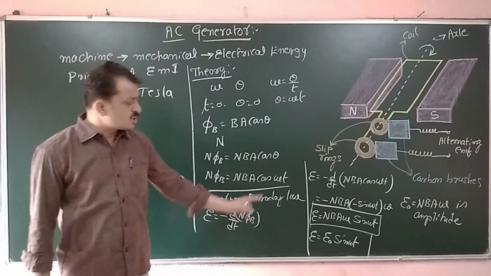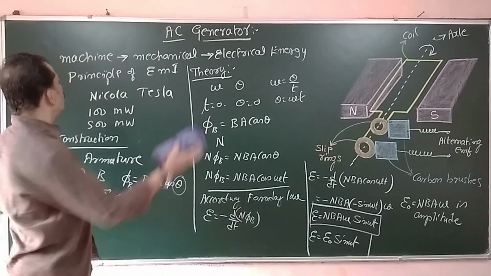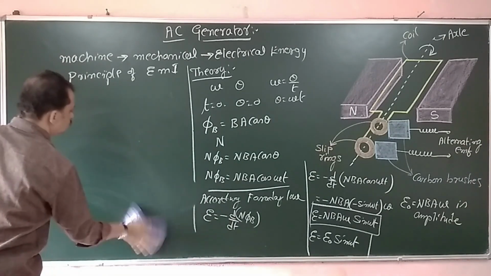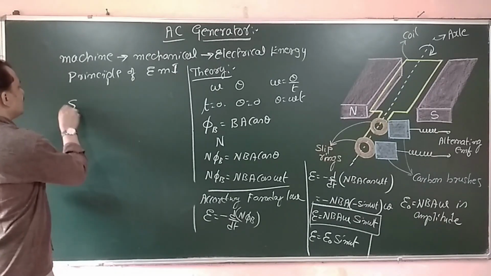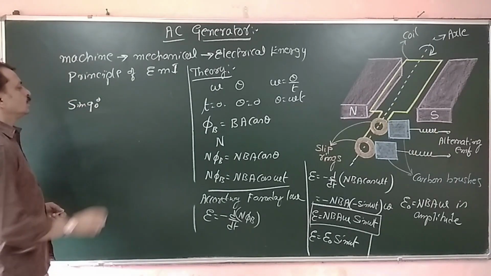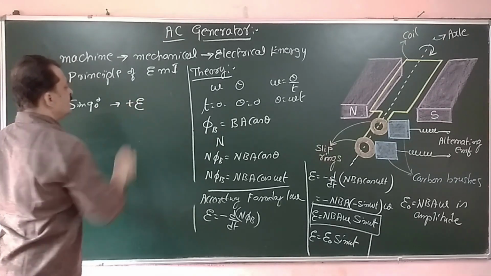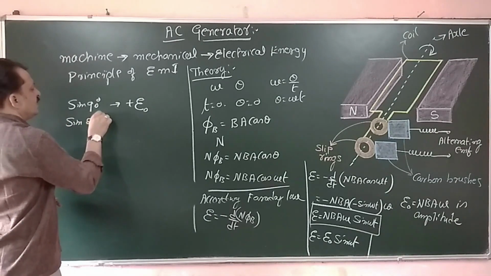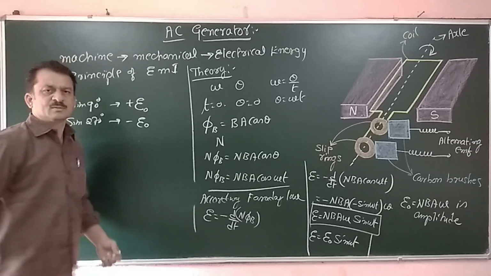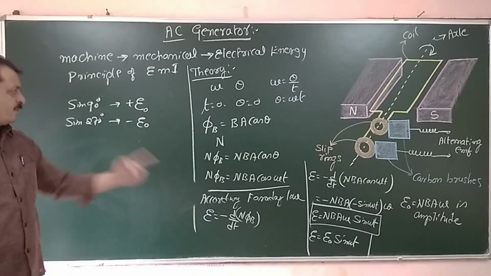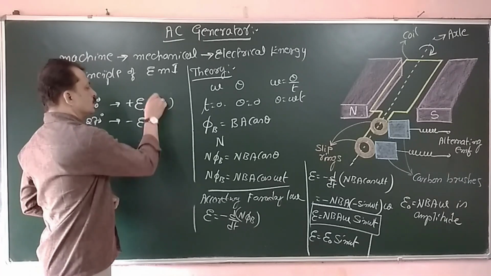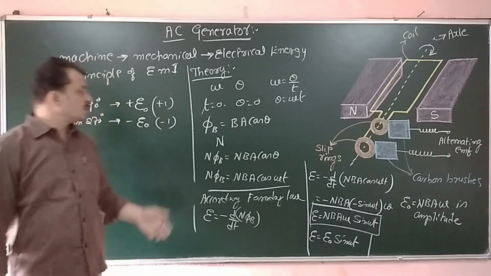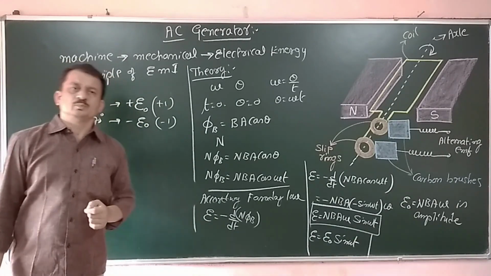So since the induced EMF has two maximum possible values, for sin 90 we have plus E naught, and for sin 270 degree we have minus E naught, that is plus 1 and minus 1. Therefore the induced EMF or the current has a positive maximum value and a negative maximum value.